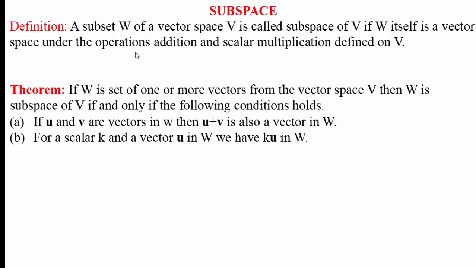That means for W to be the subspace of the vector space V, it is sufficient to prove the two conditions. The first, operation addition is closed in W, and the second, scalar multiplication is closed in W. That means if U and V are vectors in W, then U plus V also belongs to W, and U belongs to W and k be the scalar implies ku belongs to W. If these two properties are satisfied, then W is a subspace of V.